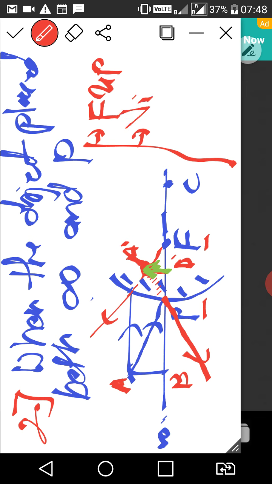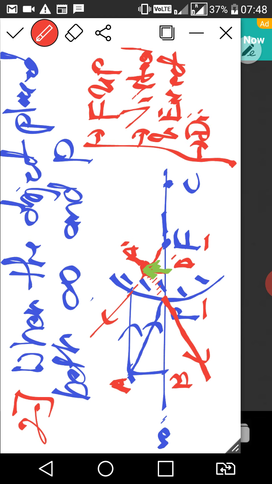So nature is virtual and erect. Erect. Right class? Last, if you look at object and image, which one is smaller? Yes, the image, so it is diminished. Clear class? So these are the points.